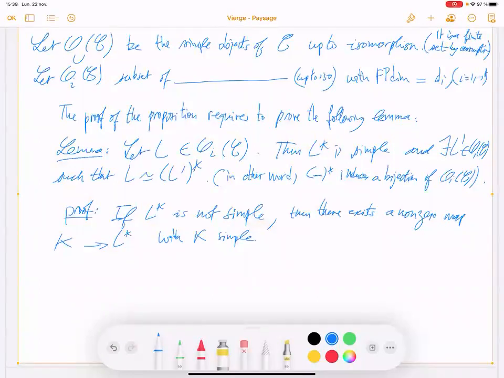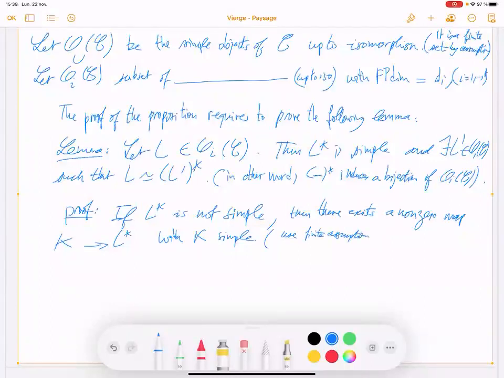You can do that by using the finite assumption.